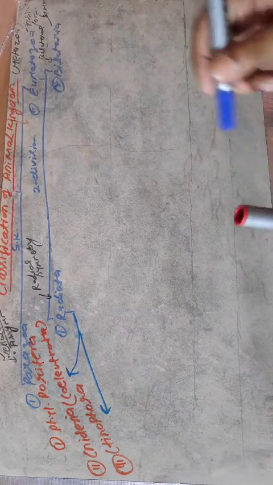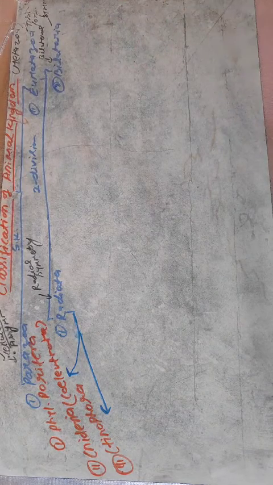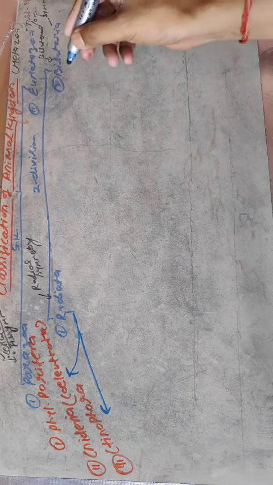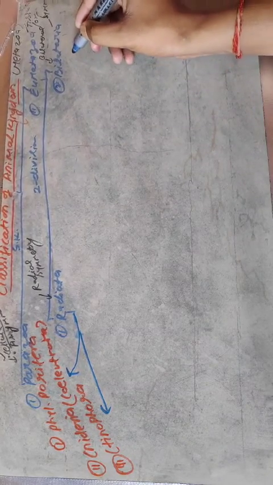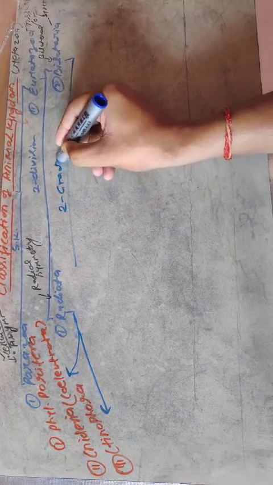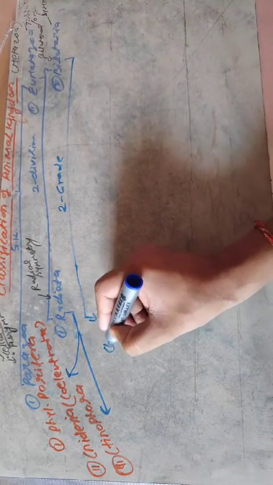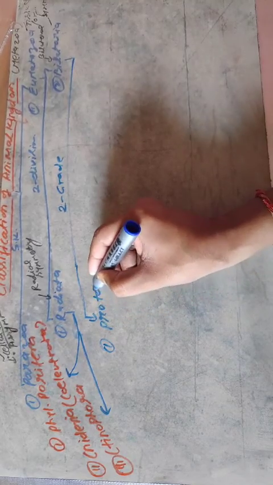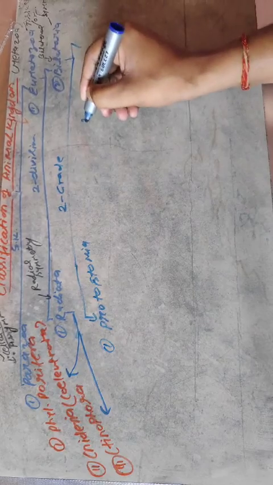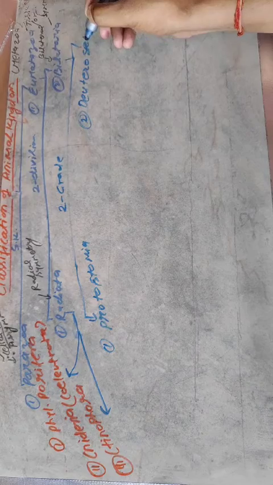Now back to the bilateria. As per the name, bilateral symmetry, and the other feature is the organ level of body organization. Now let us check the different groups of bilateria. Bilateria has two grades. Grade 1 is known as the protostomia, and grade 2 is the deuterostomia.